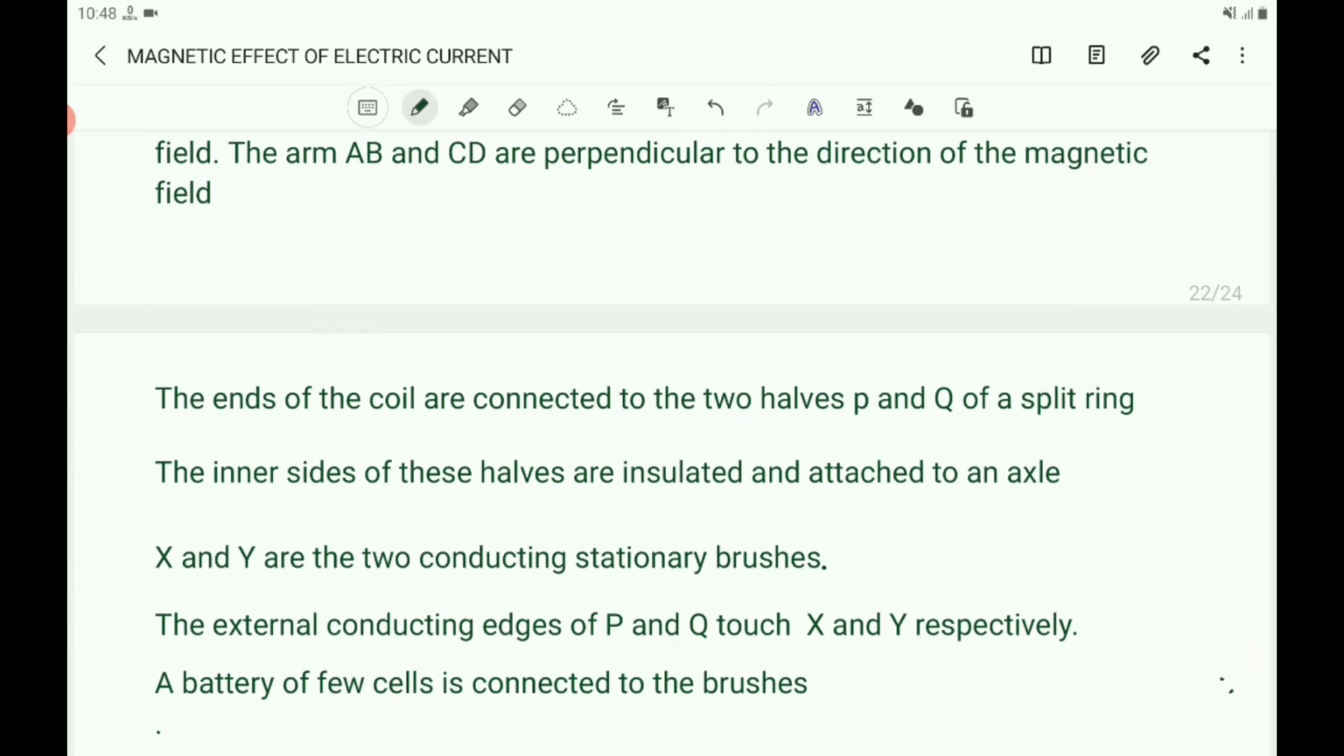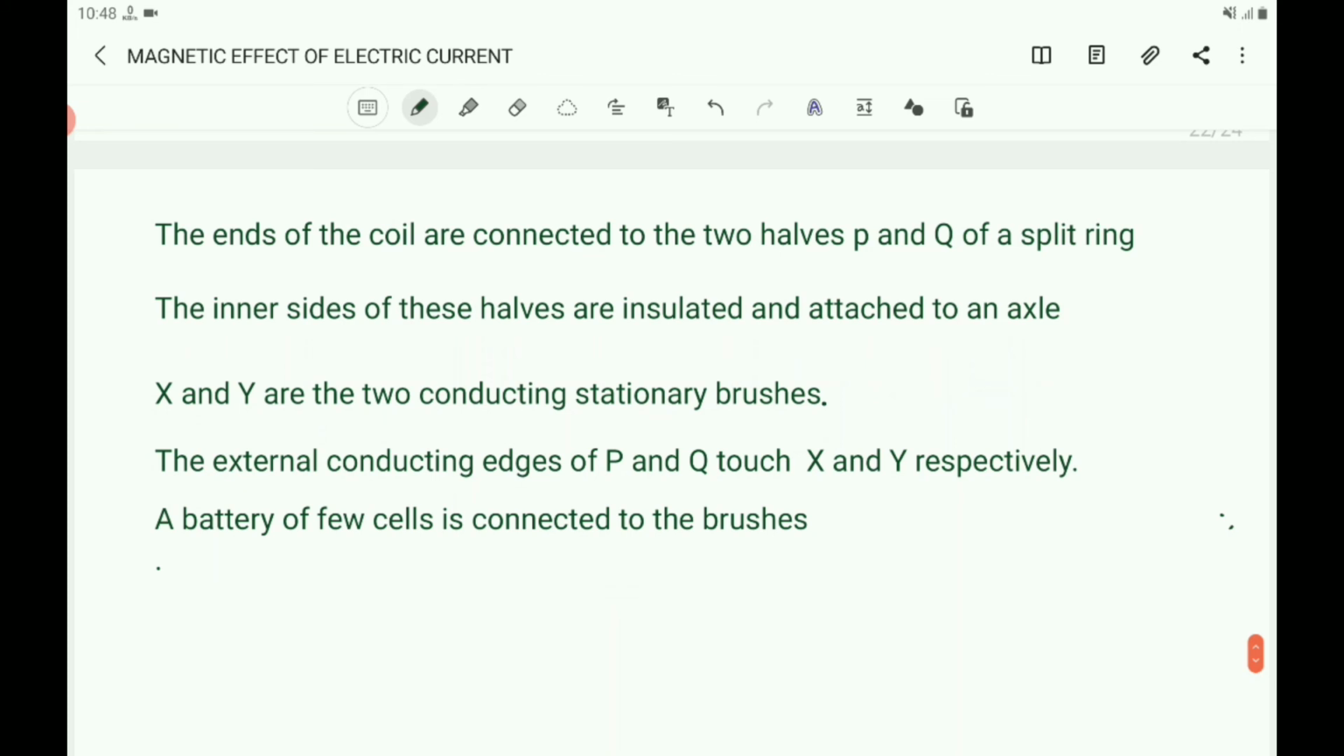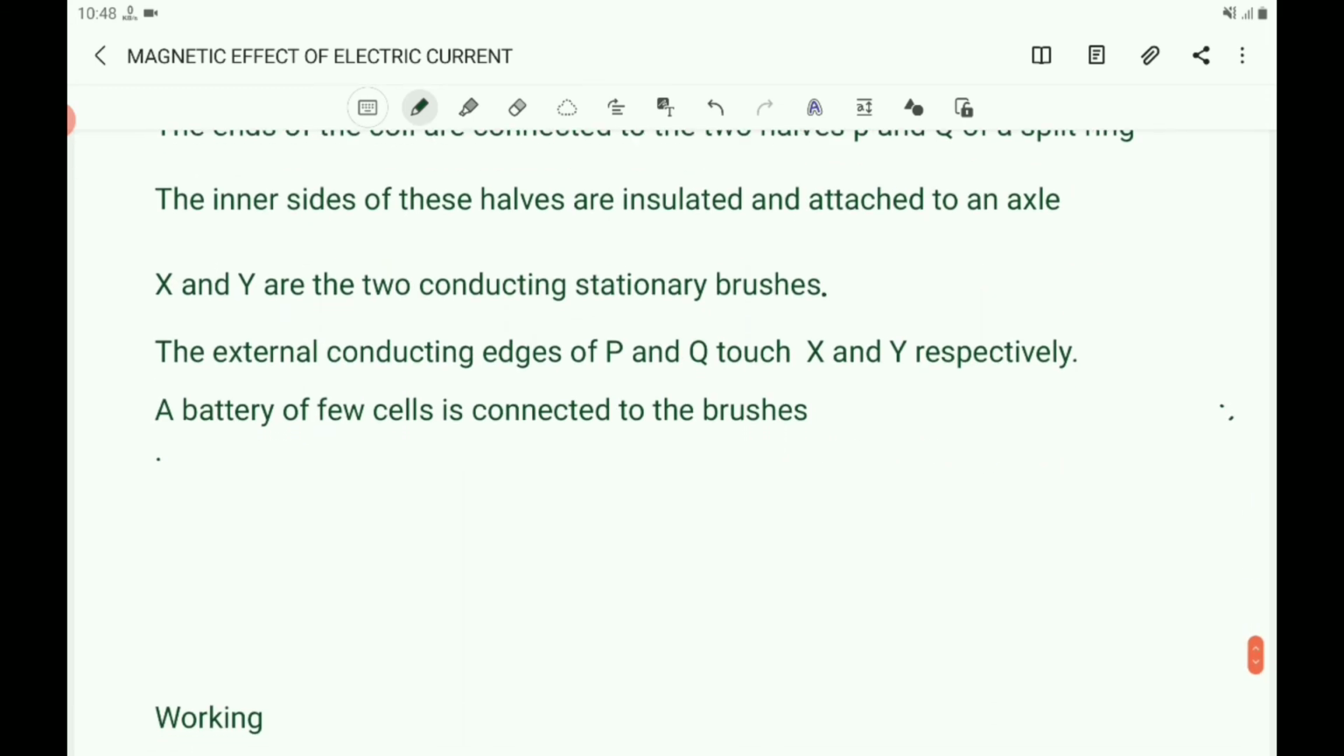The ends of the coil are connected to the two halves P and Q of the split ring. The inner sides of these halves are insulated and attached to an axle. X and Y are the two conducting stationary brushes. The external conducting edges of P and Q touch X and Y respectively. A battery of a few cells is connected to the brushes. This is about the construction.